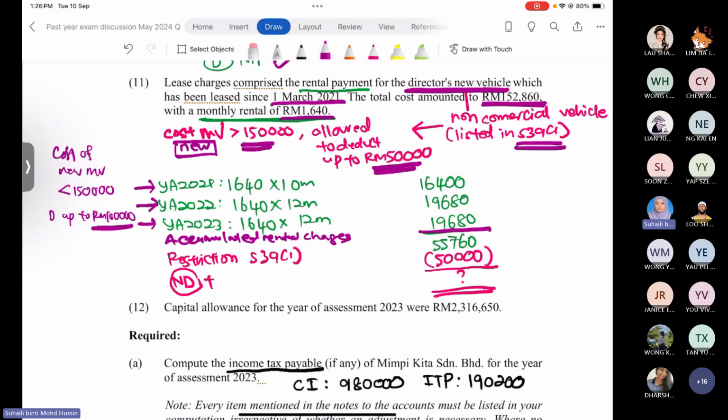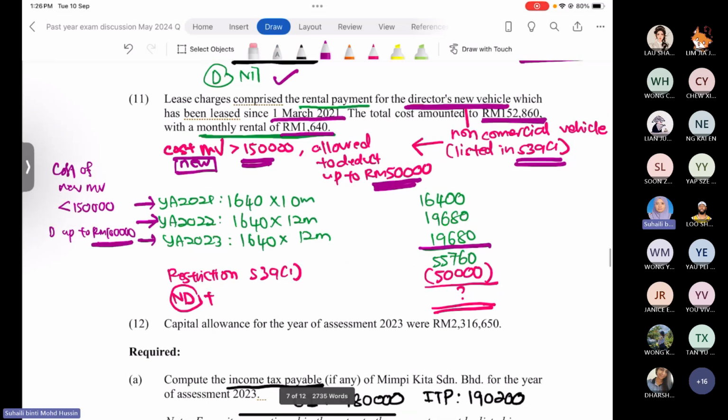According to section 39 subsection 1 just now, the limitation of the amount allowed for deduction is up to 50,000 ringgit. You already made a payment of 55,760, but the limitation in section 39 subsection 1 is up to 50,000 ringgit. So how much is not allowed for deduction? 5,760 will be added back.